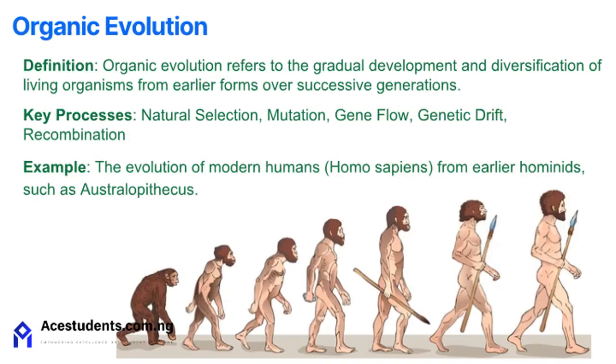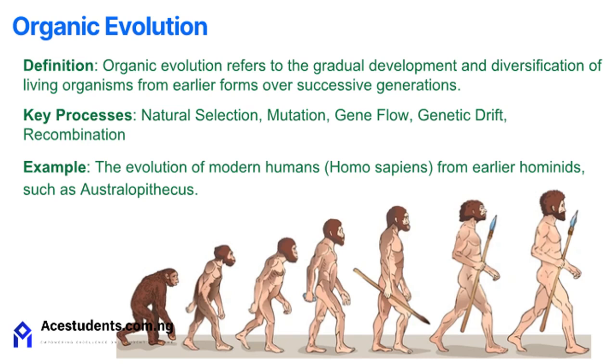Organic evolution refers to the gradual development and diversification of living organisms over successive generations. It involves genetic changes that are passed from one generation to the next. The key processes in organic evolution include natural selection, where organisms best suited to their environment survive and reproduce.